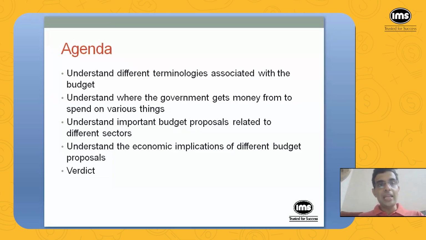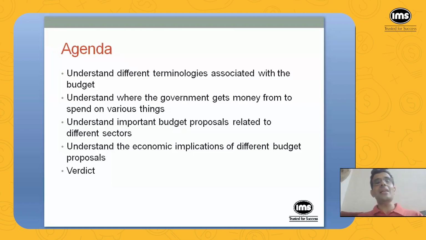The most important takeaway from the budget, I would say, is a big focus on infrastructure, that is, 11,11,111 crores. That is the amount allocated for infrastructure, things such as railways, roads, power plants and things like that.